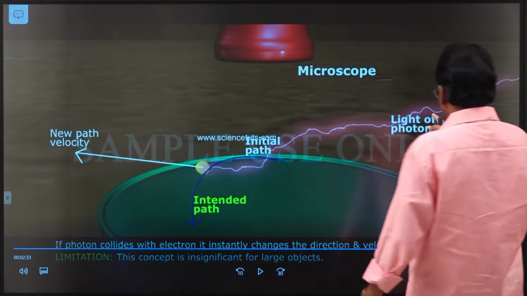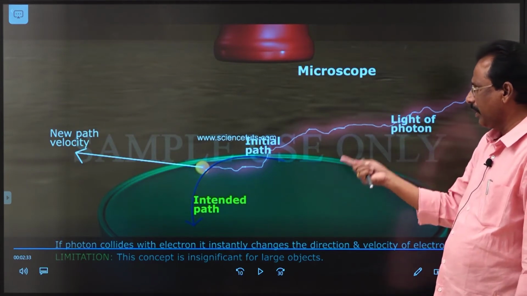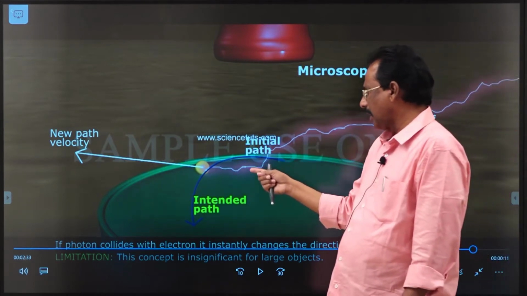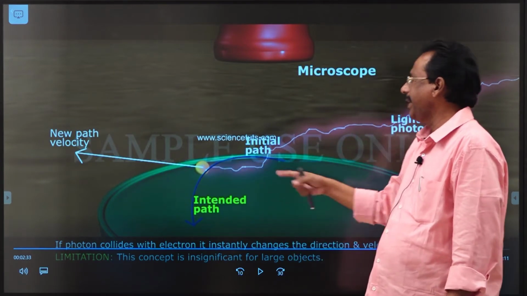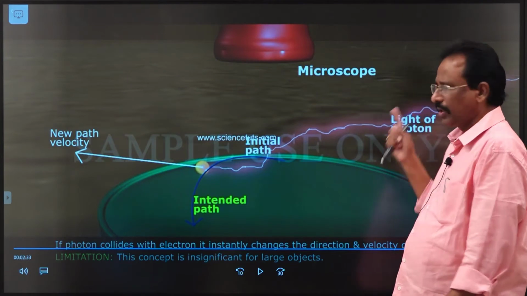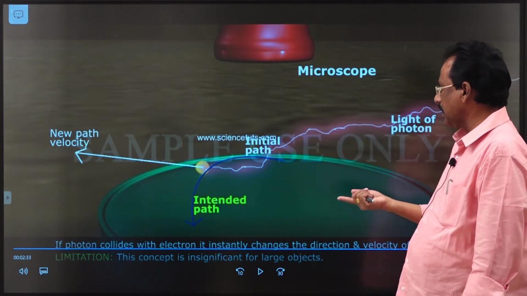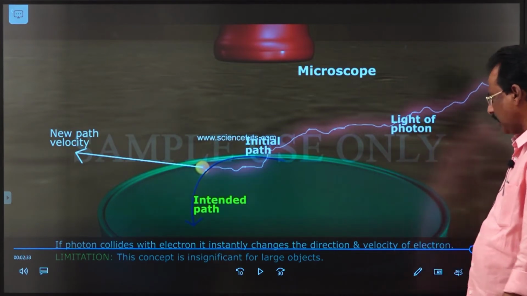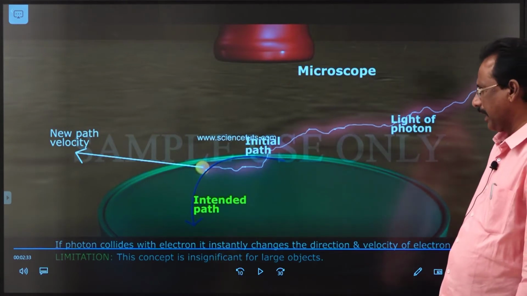That means the light of photon wavelength is less than the wavelength of the electron. When this light falls on the electron, immediately the position of the electron varies. At the same time, by absorbing more energy, its momentum also varies. That means it is impossible to determine the exact position and exact momentum of the particle like electron.